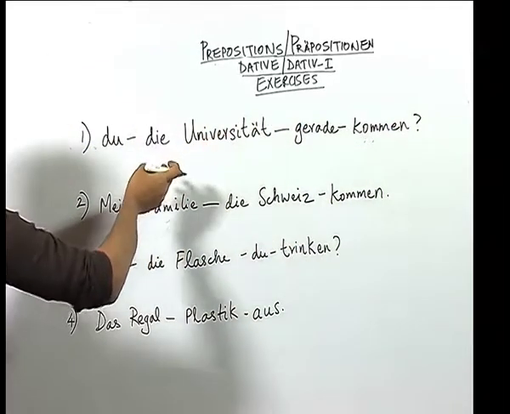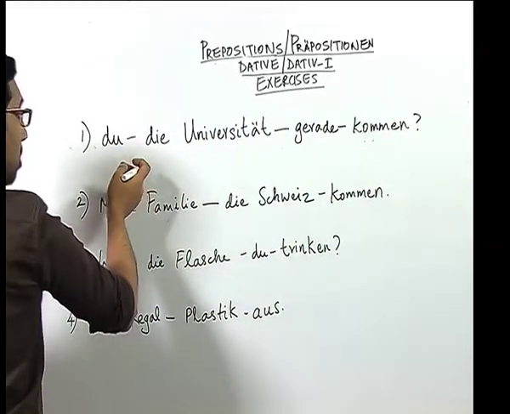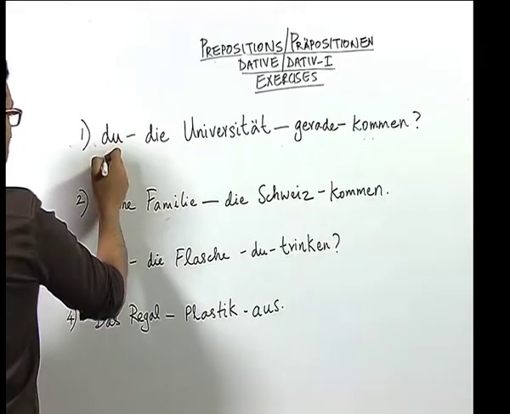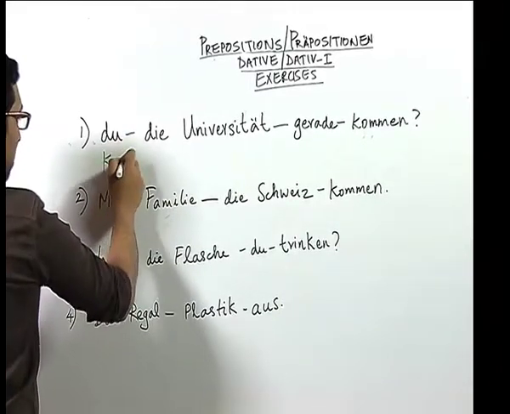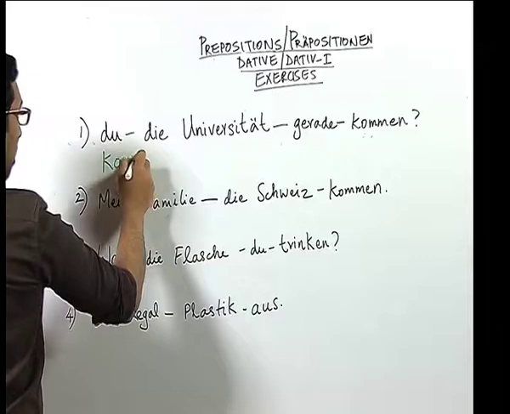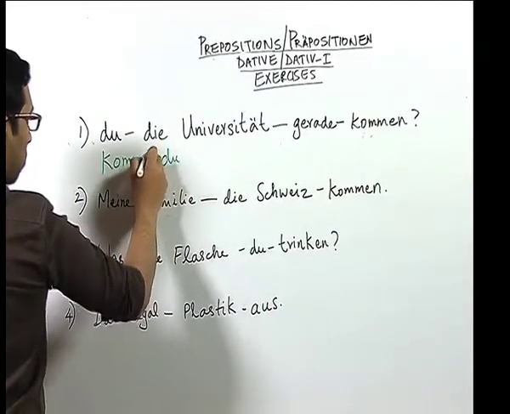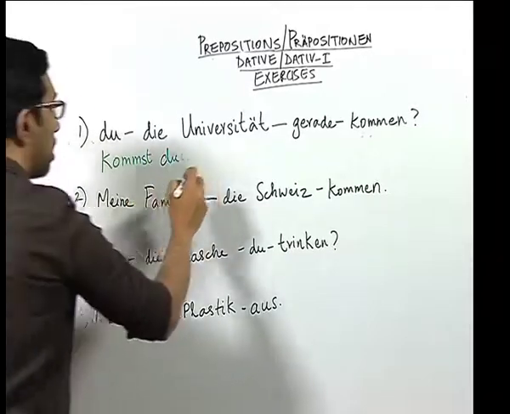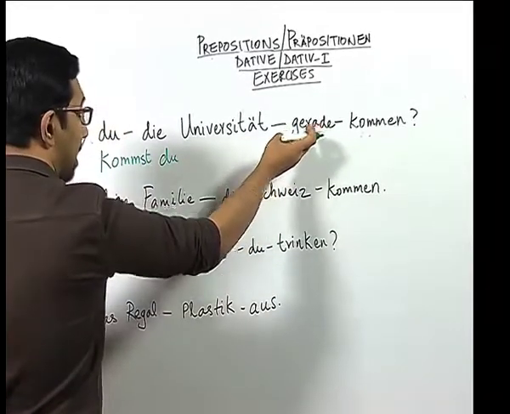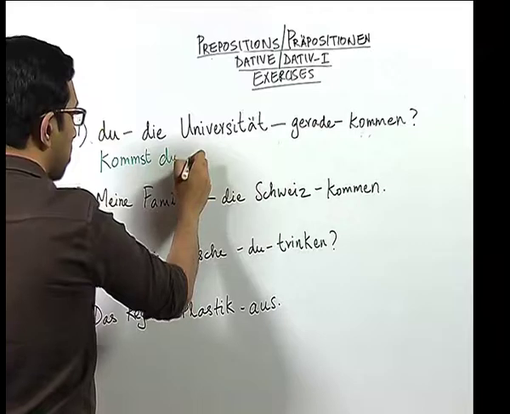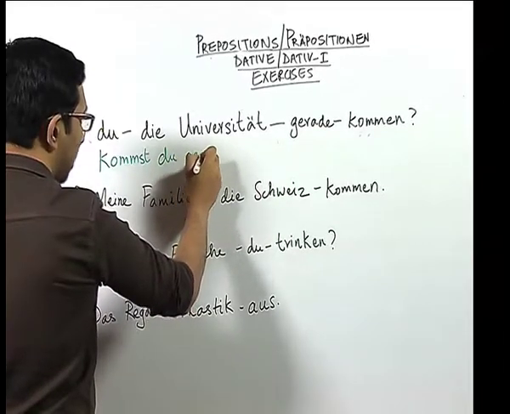So, we have to formulate this sentence as a question. As it is a yes or no question, we first put the verb. We have the pronoun du, so we conjugate the verb as kommst du. Here we have another adverb, gerade, which means right now. So, we put the adverb.